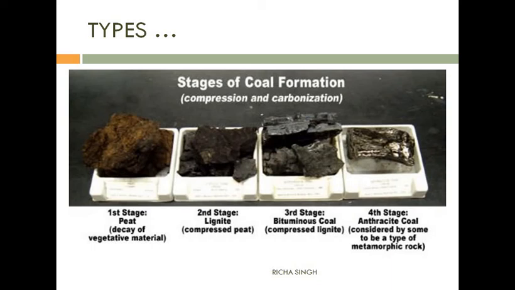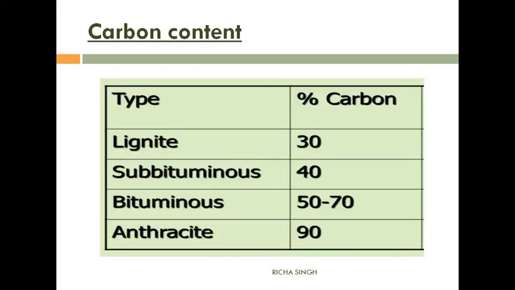Just now we have studied that anthracite is the last stage. So you can conclude here that anthracite contains the maximum amount of carbon. Then the next will be bituminous and then lignite. Lignite contains about 30 to 35% of carbon.